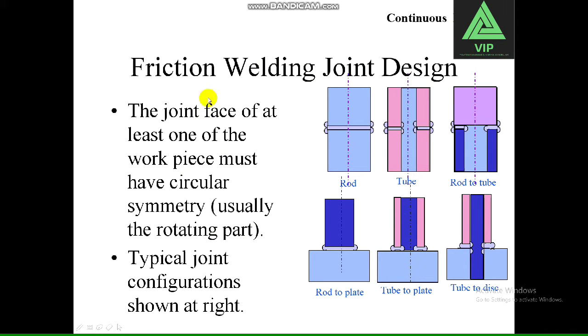These are the joint designs. You can see different types: rod, tube, rod to tube, rod to plate, tube to disc. The joint face of at least one of the workpieces must have circular symmetry. Usually the rotating part is needed to do the frictional welding.